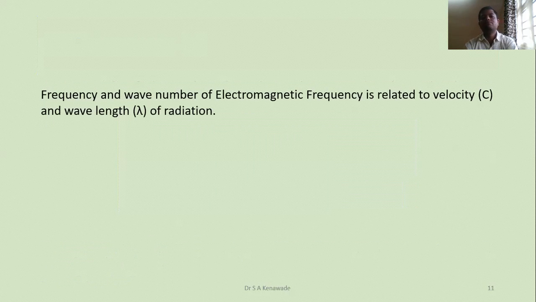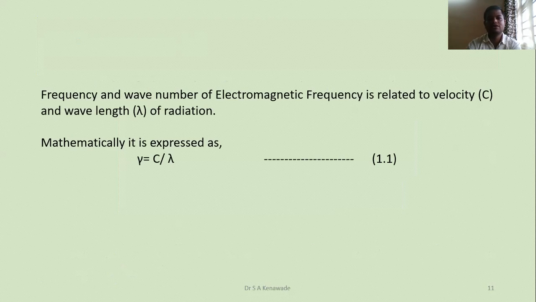Then comparison between frequency and wave number. The frequency and wavelength of electromagnetic radiation are related with the velocity of light, that is c. Mathematically, you can show it as mu is equal to c upon lambda, where c is the velocity of light and lambda is the wavelength. Again, c is a constant term, hence mu is equal to constant divided by wavelength.